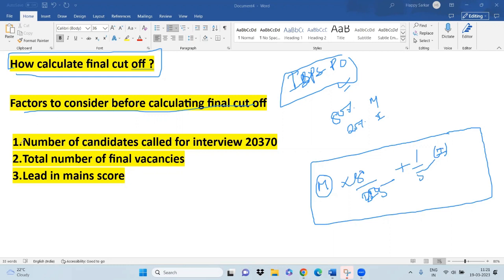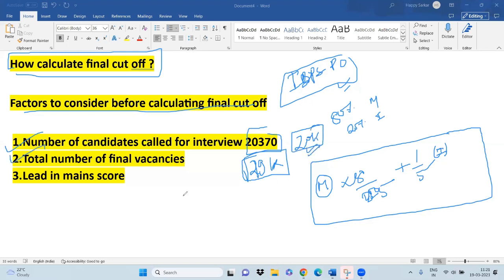Now, the first factor we need to consider is the number of candidates called for the interview. The number of candidates called for the interview is 20,370 as per my knowledge. And not all the people will go and give the interview. There will be certain anomalies, so not everyone is able to give the interview. If I say close to 19,000 people, maybe 20,000 people, are going to give the interview. So that is the point.